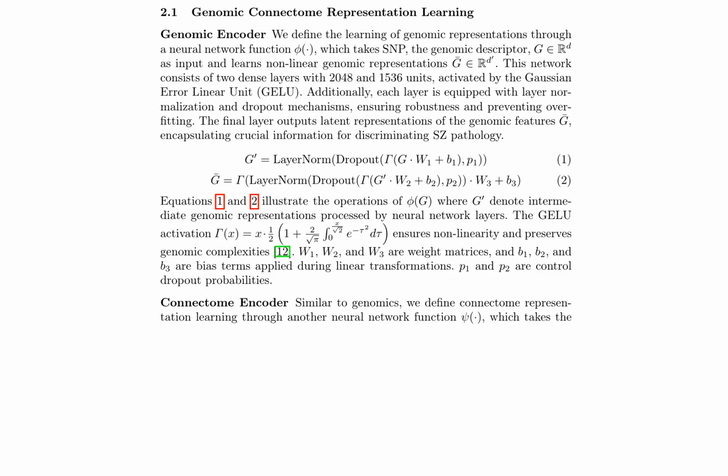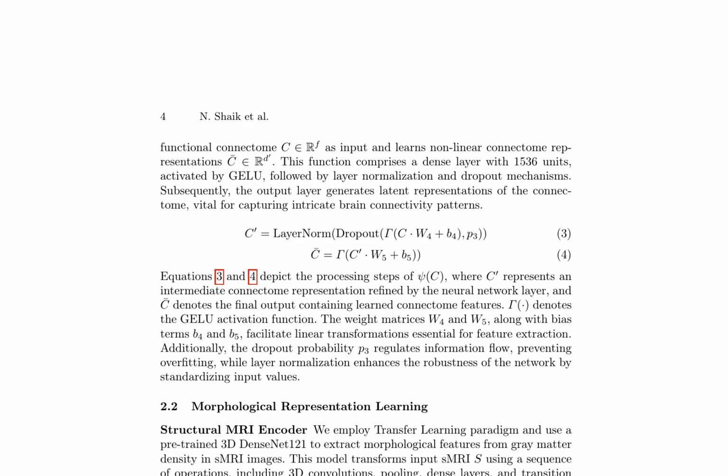The connectome encoder uses another neural network function, psi, which takes the functional connectome, C, as input and learns nonlinear connectome representations, C. This process also involves a dense layer with 1536 units, activated by GELU, followed by layer normalization and dropout mechanisms. The output layer generates latent representations of the connectome, vital for capturing intricate brain connectivity patterns.